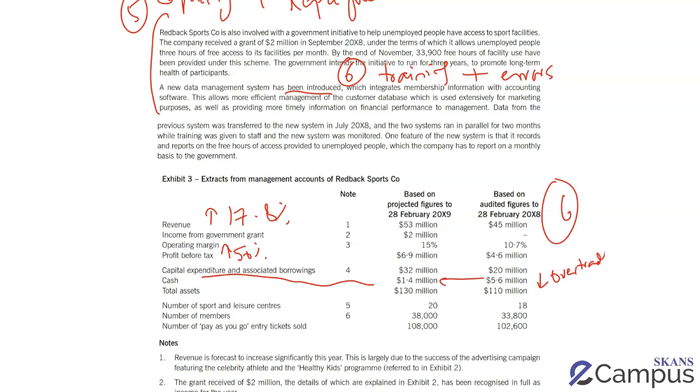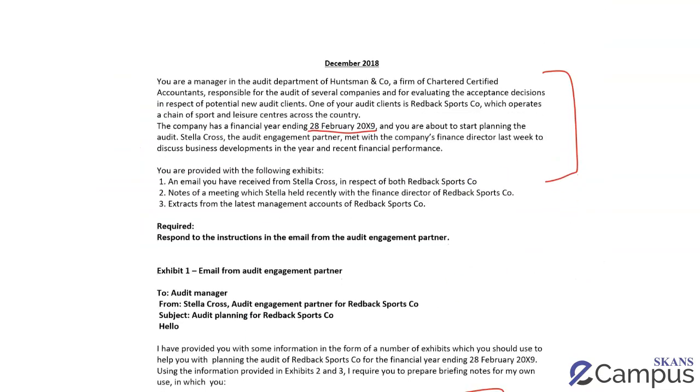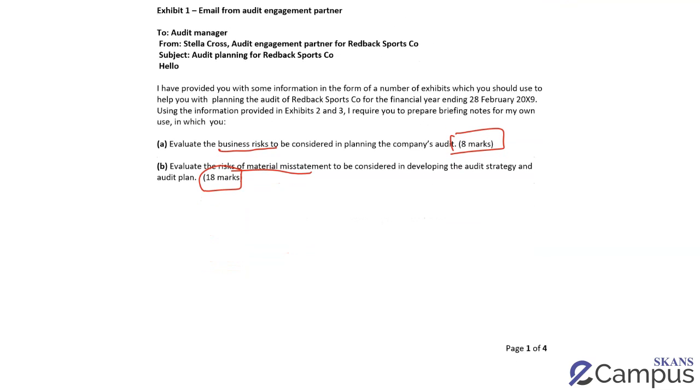So once I read all of this, I'm now going to go back and read the question again, this time looking for risks of material misstatement. So the second time I actually read this question again, because I've read it once, a quick go through to understand what had happened. Then I was quickly going through this to find business risks. I'm now going to talk about the risk of material misstatement.